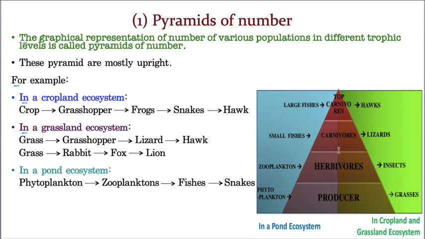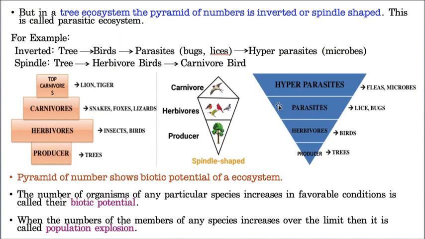In the cropland, grassland and pond ecosystems, the pyramid goes upright. But in this case, you are toppling, that means you are reversing the pyramid. So that's why you will get an inverted pyramid if you take a tree ecosystem. In a tree ecosystem, the pyramid of number is inverted or spindle shaped. See, it is spindle shaped. Did you notice it or not? It is inverted. That's why it is also called a parasitic ecosystem.